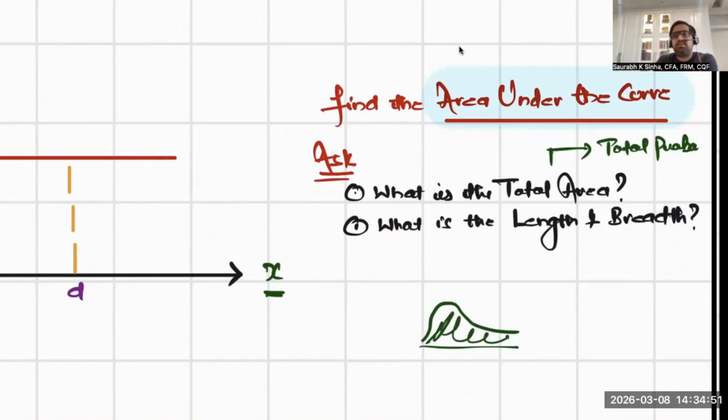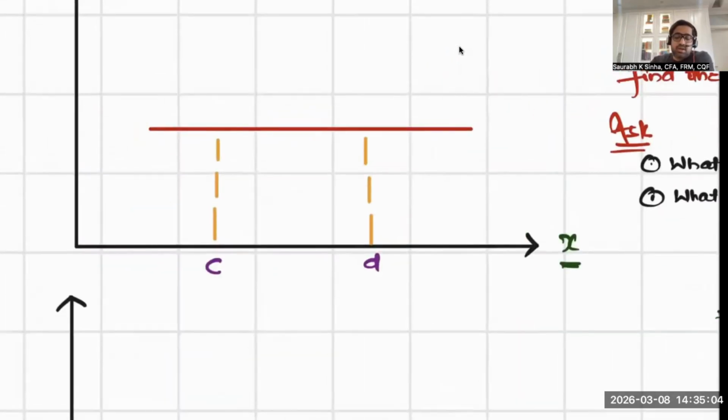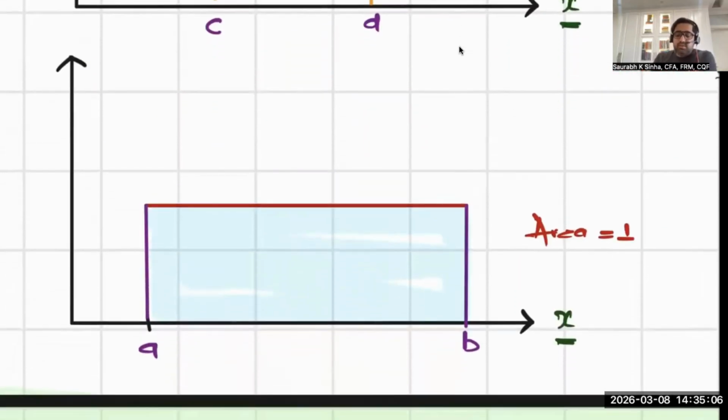If it is a chi-square distribution, it is a continuous distribution. I'm saying area under the curve is probability. So what is the total area? It has to be 1, because that represents total probability. So area under the curve is 1 when I know that the entity is between A and B.